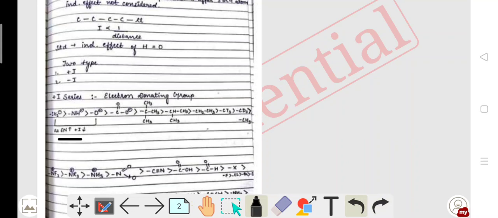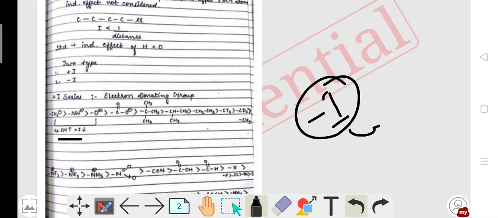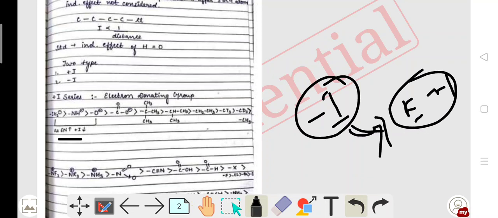In the reverse case, it is the minus I effect. Those groups which have a tendency to withdraw the bond pair electrons towards themselves, like electronegative atoms, are known as minus I effecting groups. The group having a tendency to withdraw the bond pair or sigma bond electrons towards itself is known as a minus I effecting group. Generally, the more electronegative the atom, the higher the minus I inductive effect. Clear?